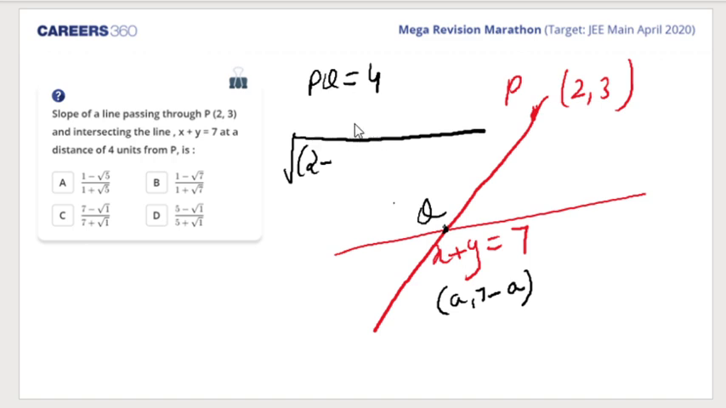Okay, Aditi, the question is slope. Okay, Aditi, you couldn't study the question properly. Please guide me. Okay, definitely, Aditi. The question says